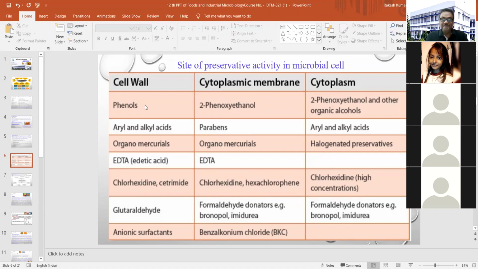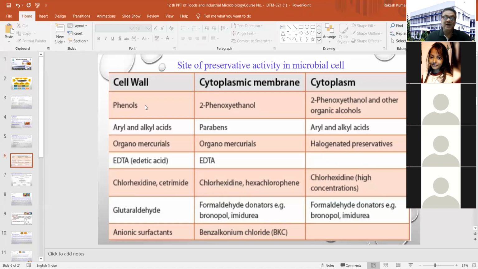So what are the different chemicals which affect the cell wall? That is phenols, aryl and alkyl acids, organomercurials, EDTA, then chlorhexidine, cetrimide, and anionic surfactants.